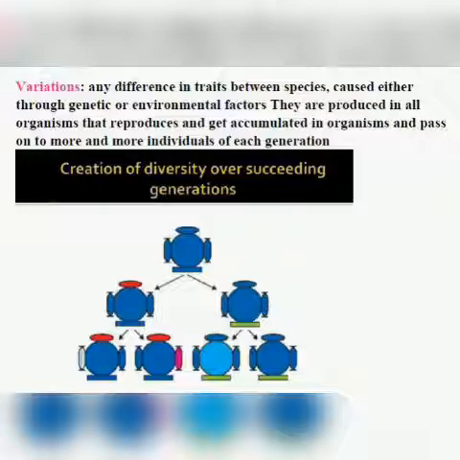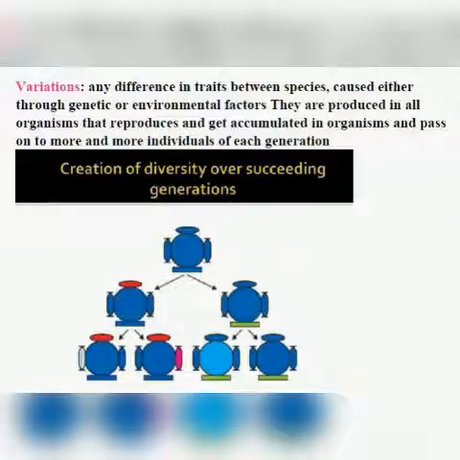Each of them reproduces and produces, in total, four offsprings. Let us say this is the second generation. I hope it is clear to you till here.